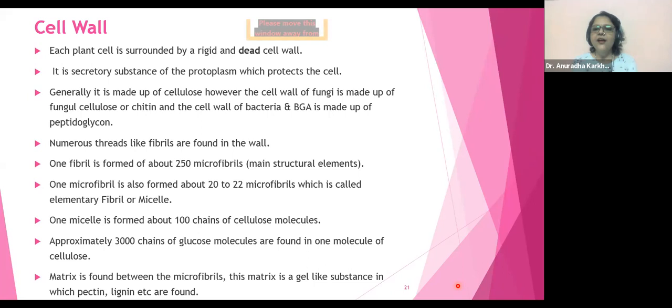Okay. Got it ना? हाँ, बूंदी का लड्डू. Matrix बोलेंगे तो बूंदी का लड्डू याद आता है ना अपने को. वैसे ही वो हर एक बूंदी को चिपका के एक लड्डू के फॉर्म में बनाने के लिए you require the sugar syrup ना. In the same way, to maintain the wall का structure and orientation of the fibrils which are otherwise loose, you require a matrix. And predominantly the matrix is going to be made up of pectin. Now what is this pectin?